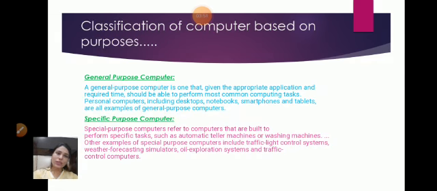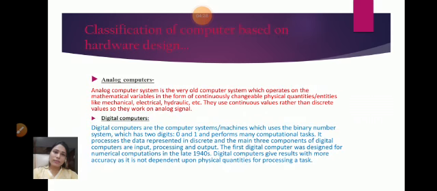Now we have classification of computer based on purposes. It is based on two types of purposes: general purpose computer and specific purpose computer. So a general purpose computer is the one that, given the appropriate application and required time, should be able to perform most common computing tasks. Personal computers including desktops, notebooks, smartphones and tablets, etc. Specific purpose computers are those computers that are built to perform specific tasks such as automatic teller machines or washing machines.